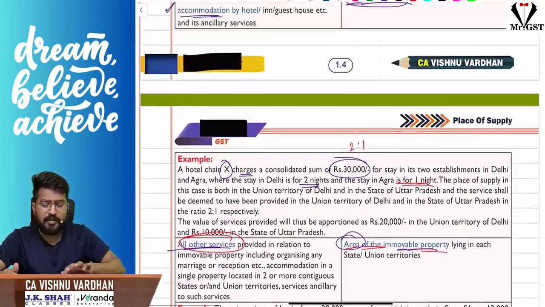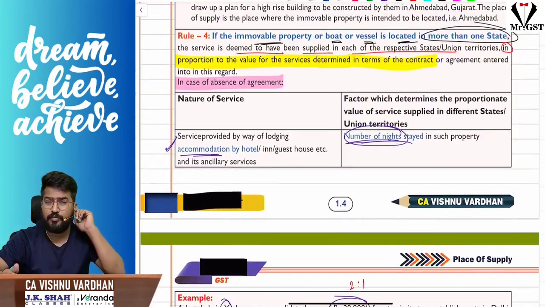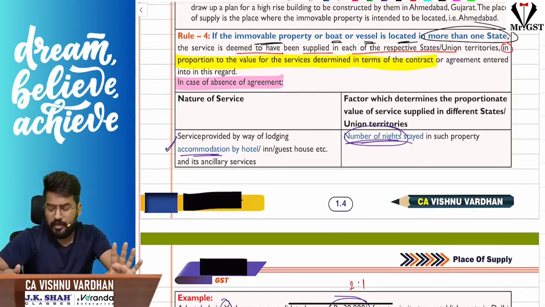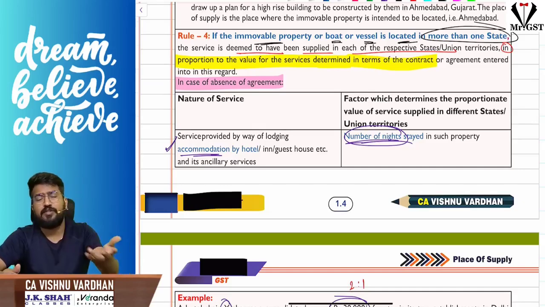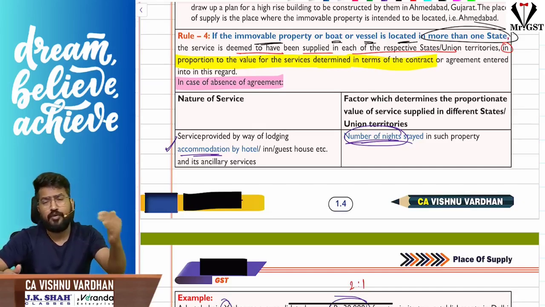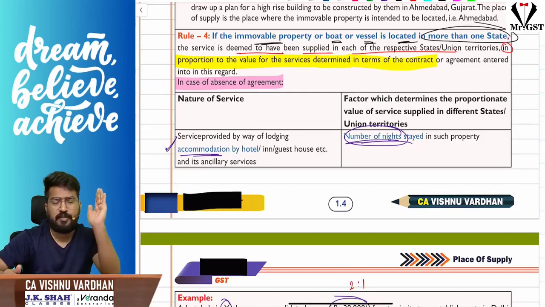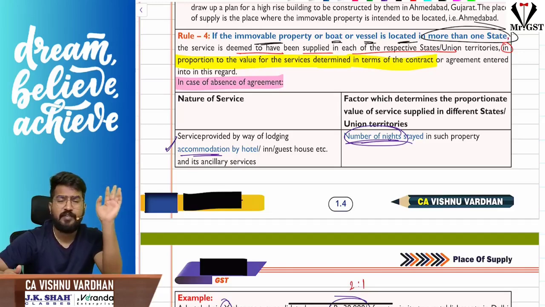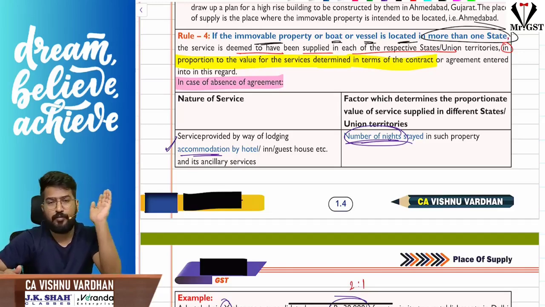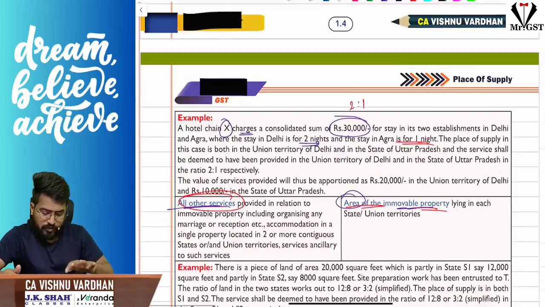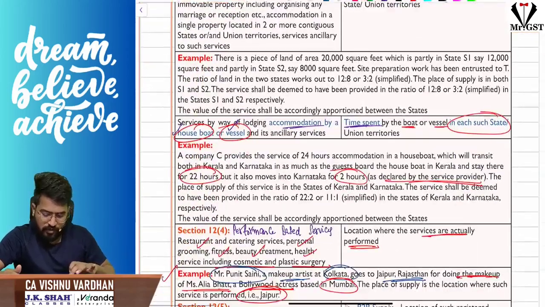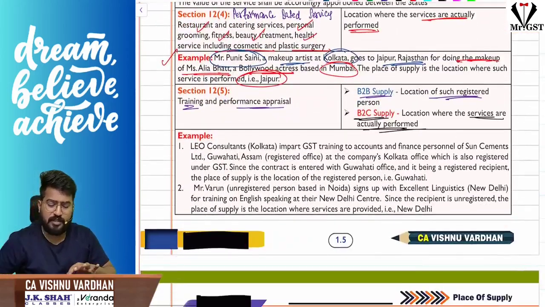I repeat, if it is place of supply related to immovable property, the location of the immovable property will be treated as the place of supply. If the immovable property is located in more than one state, each state will be taken as place of supply. Okay, and how do you apportion the value? Sir, based on the agreement, sir. Agreement is not there. Rule 4 says if it is accommodation, number of nights. If it is houseboat, time spent in the day based on the hours. And if it is any other case, area of the immovable property in each state. Based on that, you have to ascertain and apportion the place of supply. That is 12 subsection 3 for you.